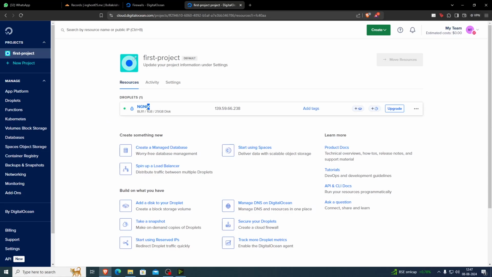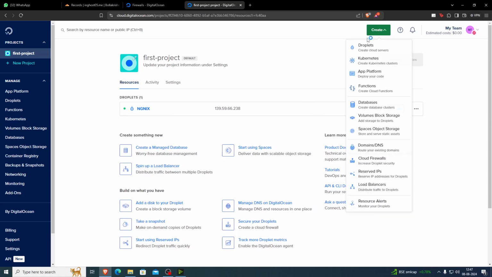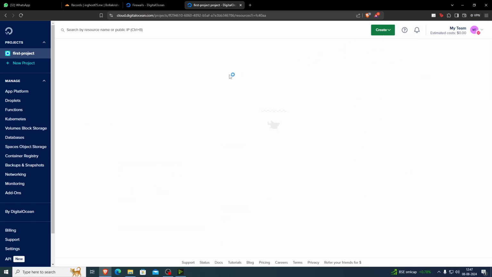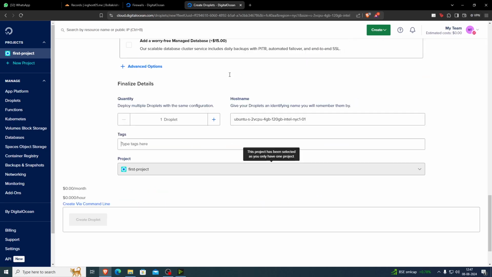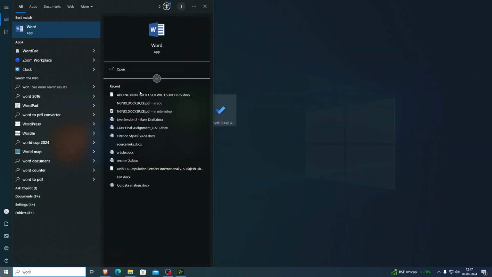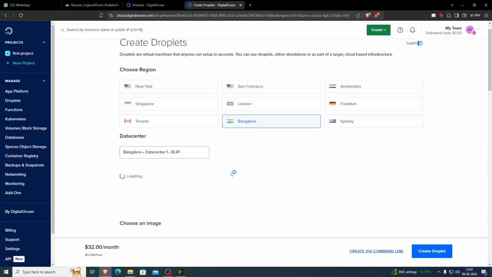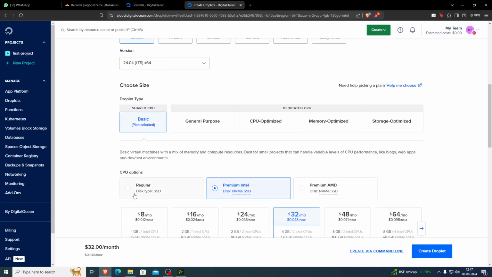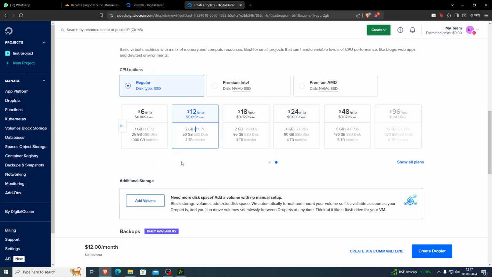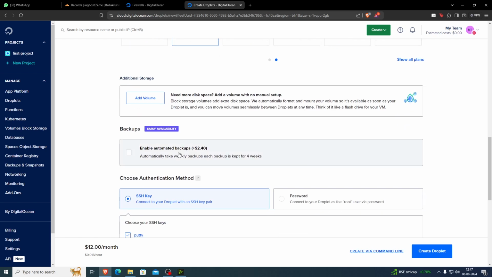So yesterday we configured Nginx proxy manager. Today we are gonna configure Authentik and Netbird. So let's create a droplet for Authentik. I'm gonna use one CPU and 2 GB RAM for this.